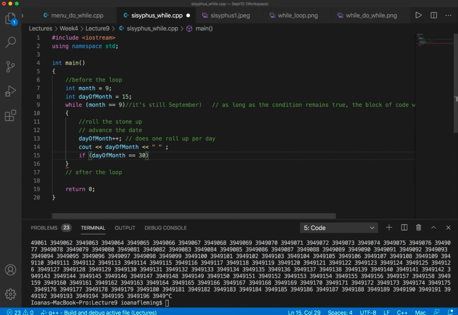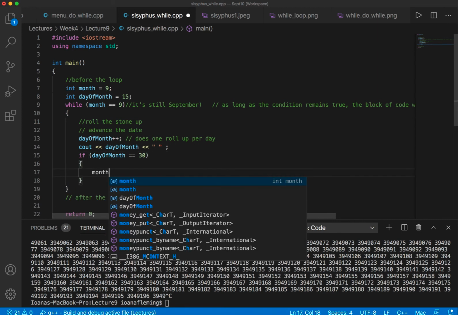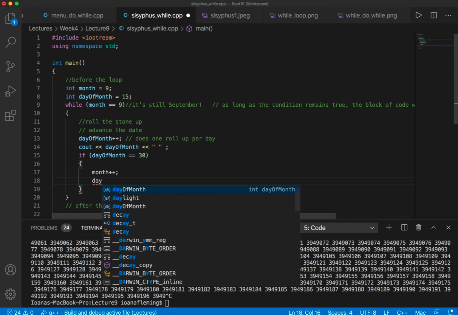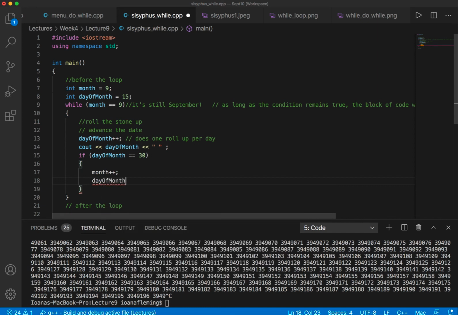When day of the month becomes 30, then what we're going to do is we're going to increase the month, and we are going to reset the day of the month to 0. It kind of works because the next time it will be the first, if anything would happen.